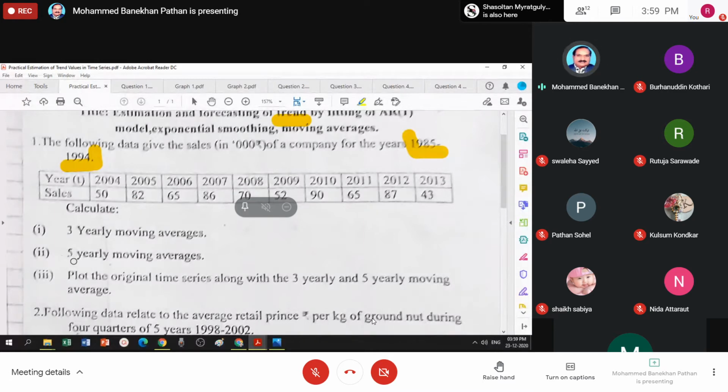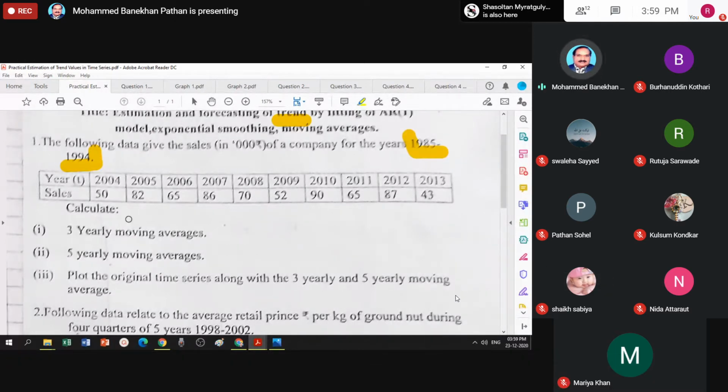Similarly, we have 5-yearly moving average, which is odd. You have to perform this entire practical at home with the help of today's discussion. Let us see how to proceed for question 1, bit 1.